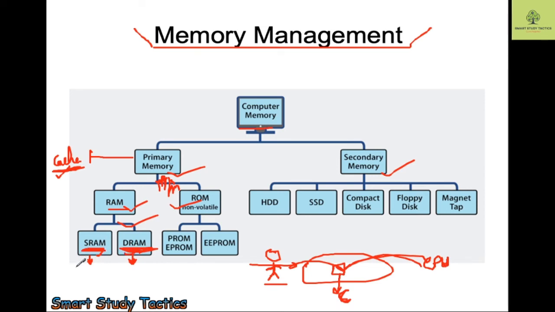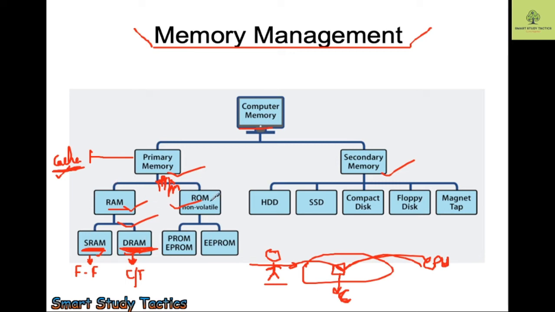SRAM can store flip-flop data. Remember this thing, it can store the data in the form of flip-flops, and DRAM can store the data in the form of capacitors and transistors. These things should be clear. So SRAM stands for static random access memory, DRAM stands for dynamic random access memory. So this is the categorization of the RAM.